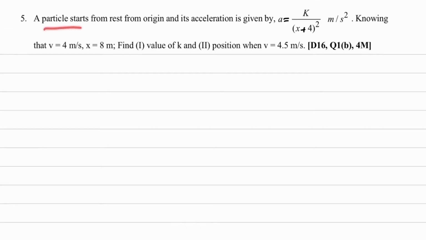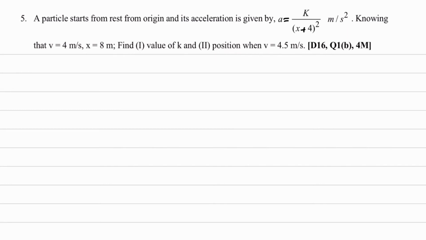A particle starts from rest from origin. So using this rest and origin, we can apply this to calculate the constant. Its acceleration is given by a is equal to k upon (x plus 4) the whole square meter per second square. Knowing that velocity is 4 meter per second, x is equal to 8 meter. Find first the value of k, so this we have to find, and second the position when velocity is 4.5 meter per